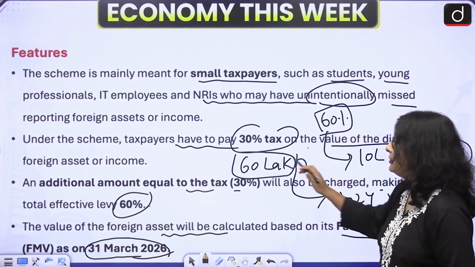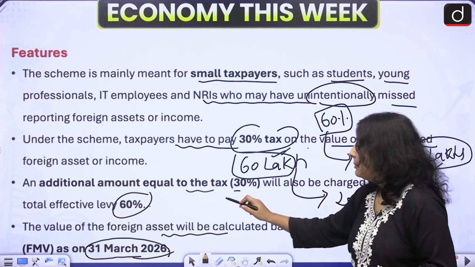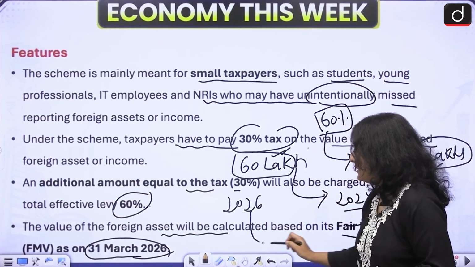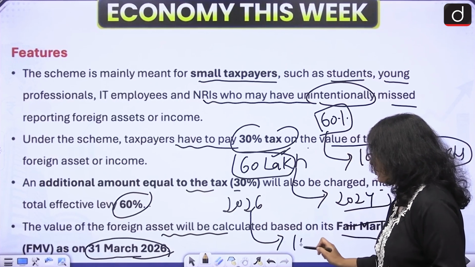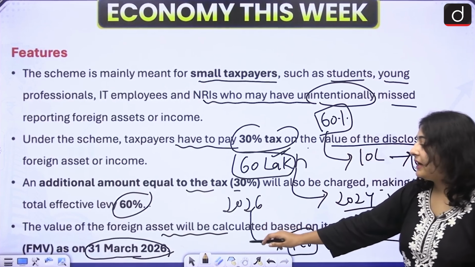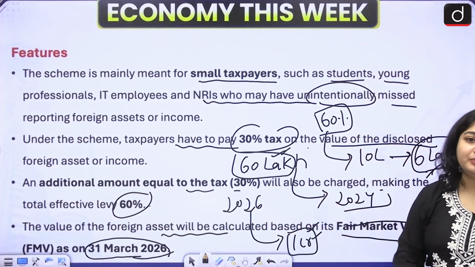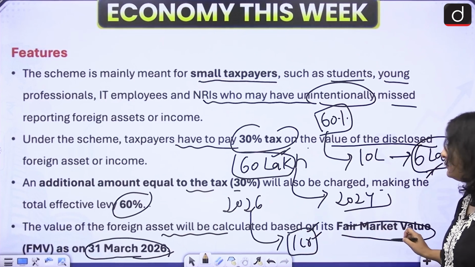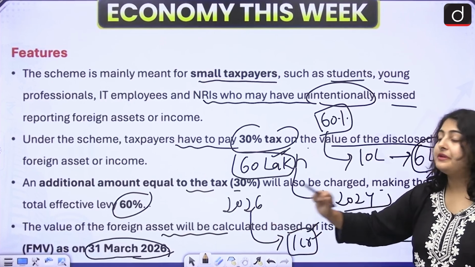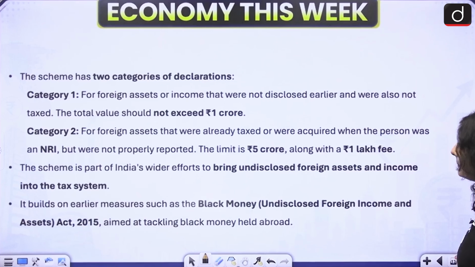Let's say in 2024, the value of that flat was 60 lakh. But in 2026, its value increased up to 1 crore. So the government will levy taxes on this 1 crore rupees. Okay, so this is the fair market value, which is as on 31st March 2026.